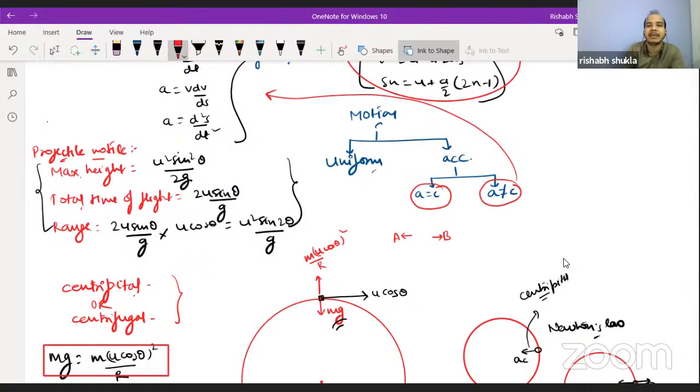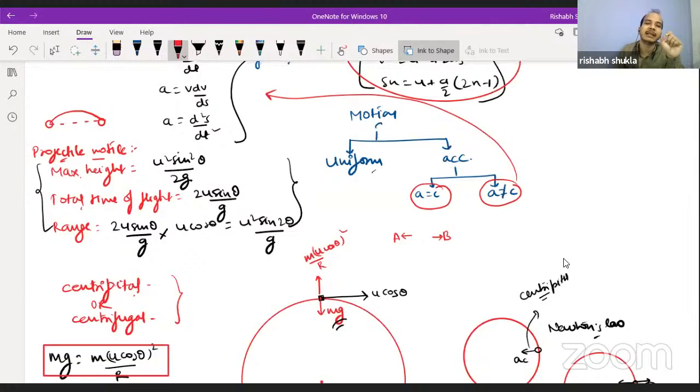For projectile motion, you should remember some points. These formulas are applicable only when the body is moving from ground to ground. In case the body does not move from ground to ground, just keep in mind that the vertical motion and the horizontal motion are separate. In vertical motion, the force acting throughout the motion is the gravitational force. In horizontal motion, there is no force acting, and that is why the velocity does not change throughout the motion.